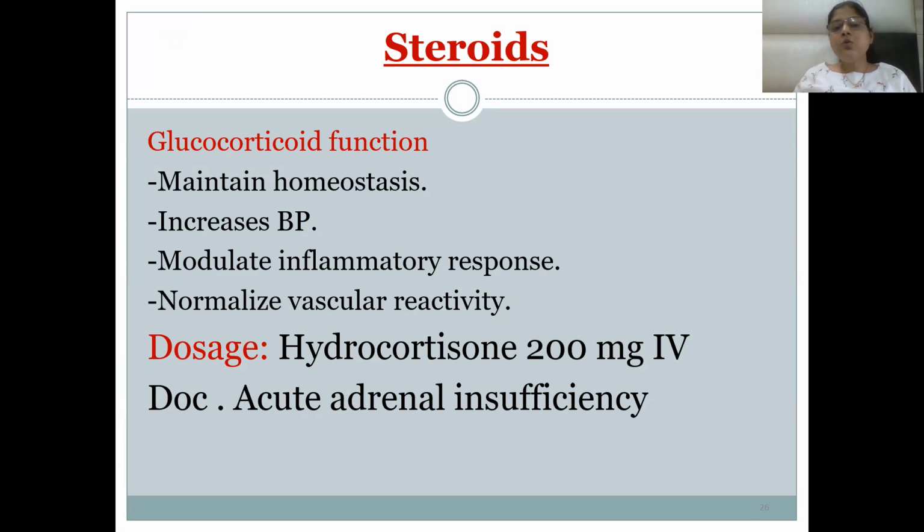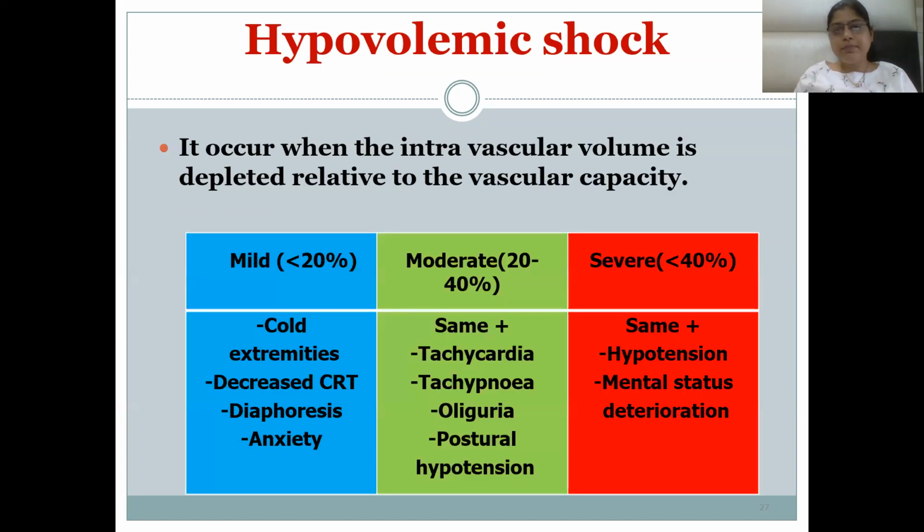Steroids have a glucocorticoid function. They maintain homeostasis, increase the BP, modulate the inflammatory response, and normalize the vascular reactivity. Dosage: hydrocortisone 200 milligram IV is used, and it is given in acute adrenal insufficiency. It modulates the inflammatory response, normalizes the vascular reactivity, and increases the BP.